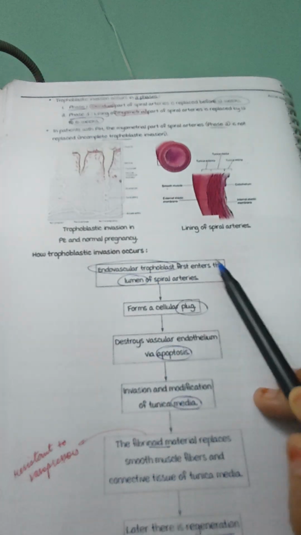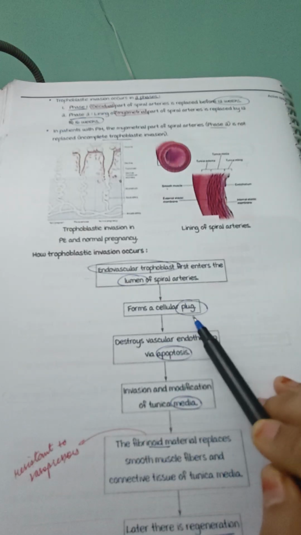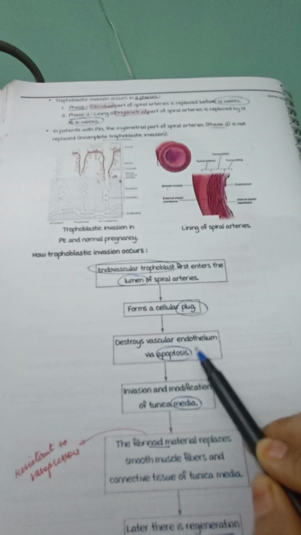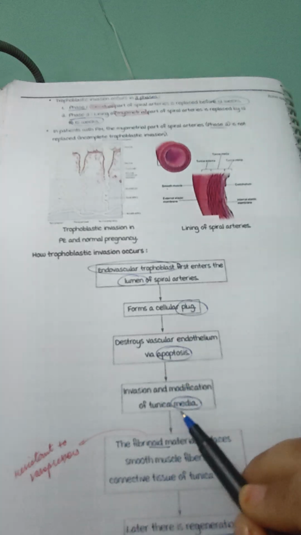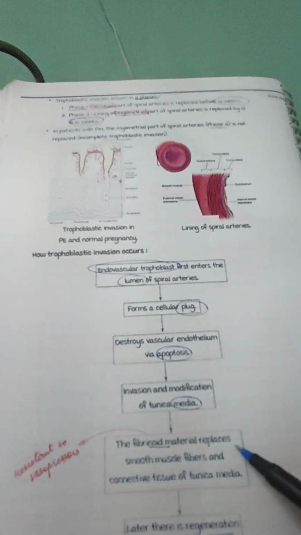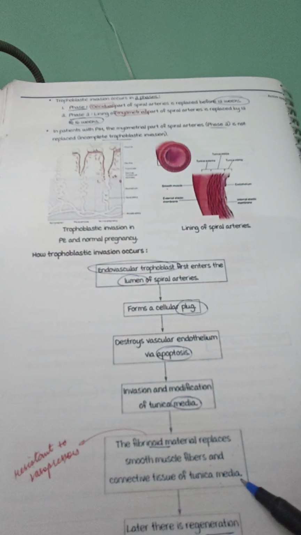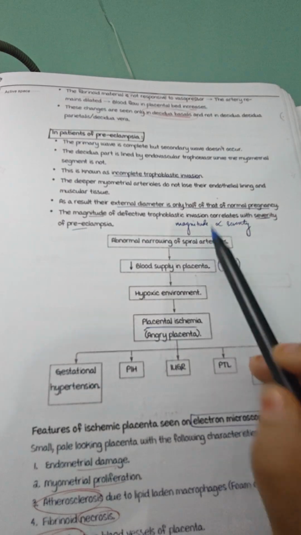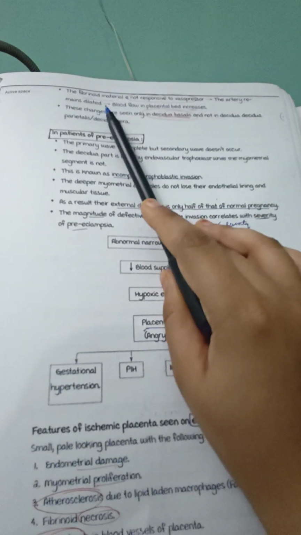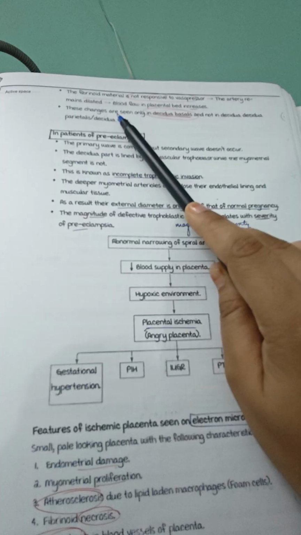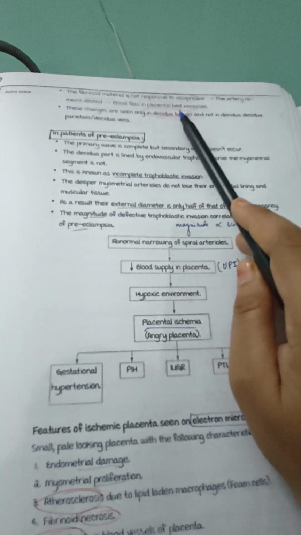Now, how does trophoblastic invasion occur? The endovascular trophoblast first enters the lumen of the spiral arteries and forms a cellular plug. Then it destroys the vascular endothelium by apoptosis, and there is invasion and modification of the tunica media. Fibrinoid material replaces the smooth muscle fibers and connective tissue of the tunica media, and later there is regeneration of the endothelium. Why is the tunica media replaced by fibrinoid material? Because this fibrinoid material is not responsive to vasopressors, so the artery remains dilated and blood flow to the placental bed is maintained.